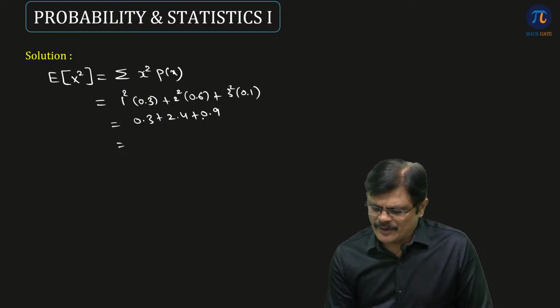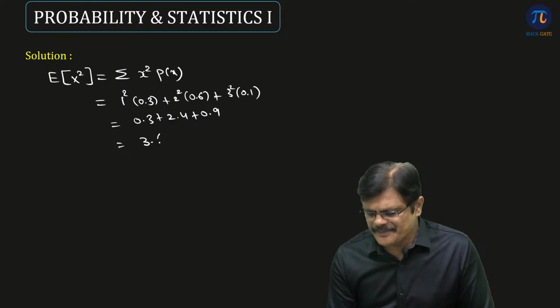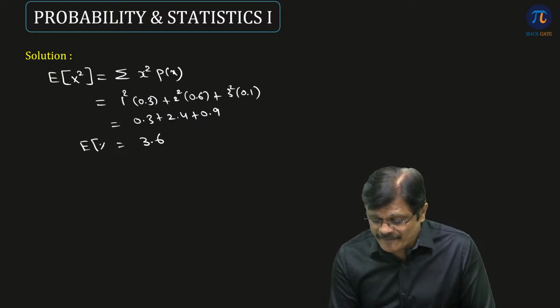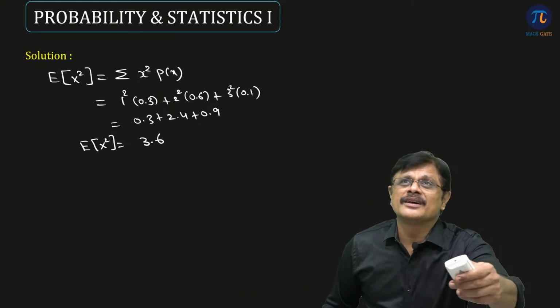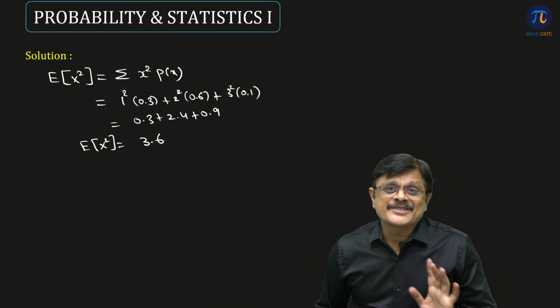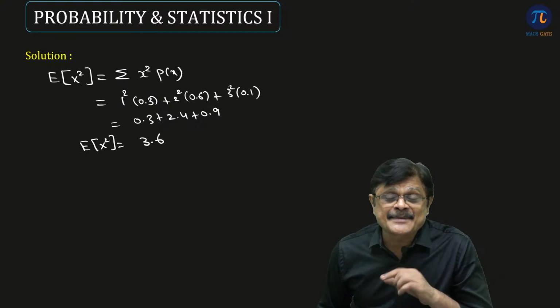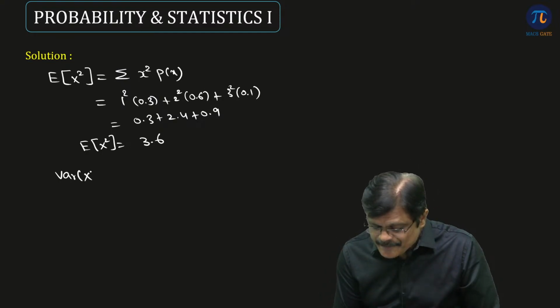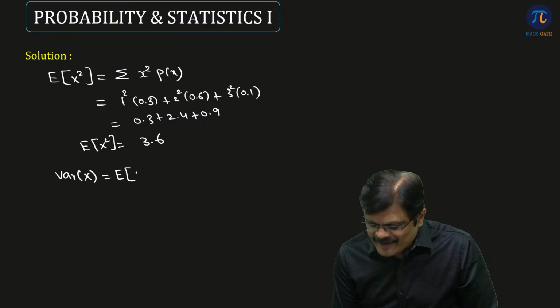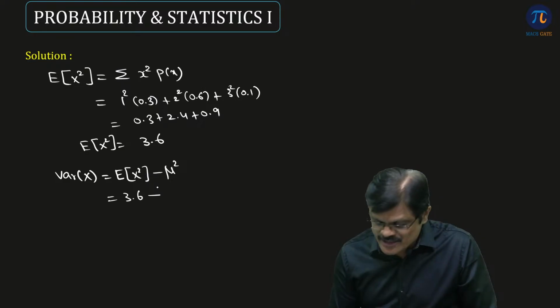That is nothing but 1.2, 3.6. So this is expected value of x square. See, the most common mistake which people do is they take it as variance. Please be careful, it is just expected value of x square, not variance. Variance is expected value of x square minus mu square. That is 3.6, which is expected value of x square minus mu square.